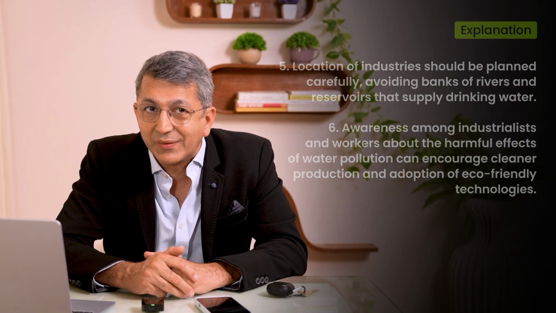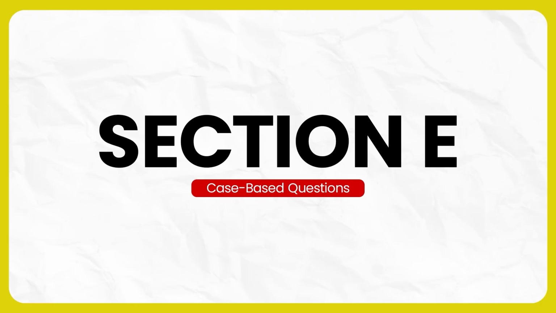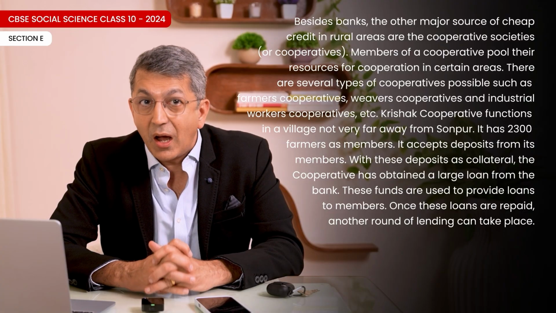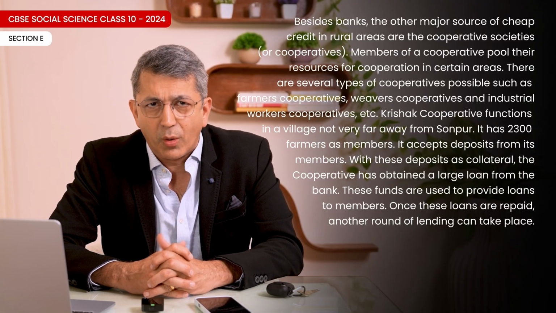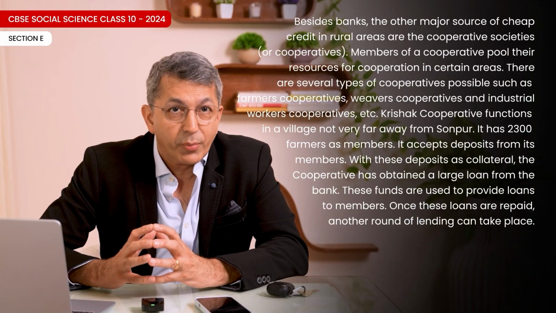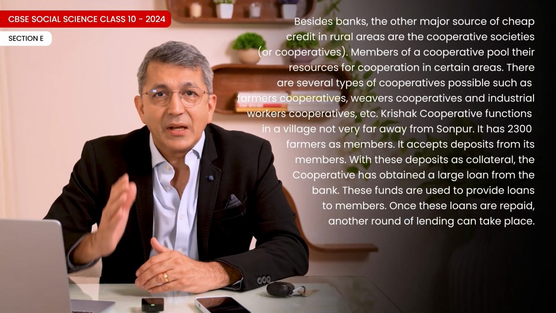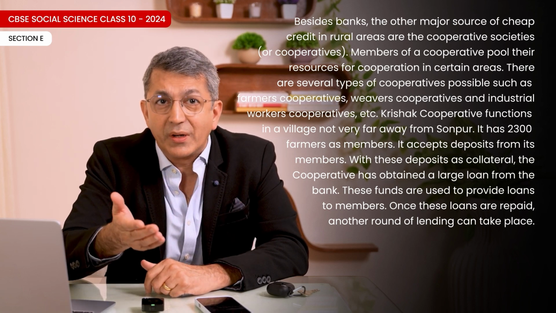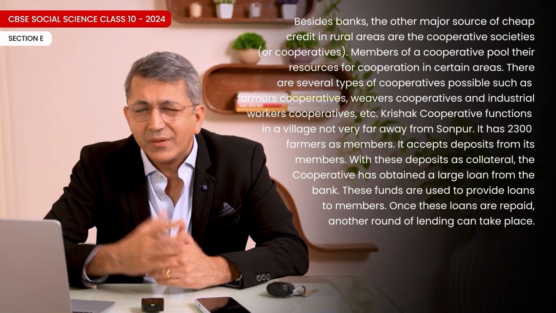eco-friendly technologies. Section E. Case-based, source-based questions. 34. Read the given source and answer the questions that follow. Loans from cooperatives besides banks. The other major source of cheap credit in rural areas are the cooperative societies or cooperatives. Members of a cooperative pool their resources for cooperation in certain areas. There are several types of cooperatives possible, such as farmers' cooperatives, weavers' cooperatives, and industrial workers' cooperatives, etc.